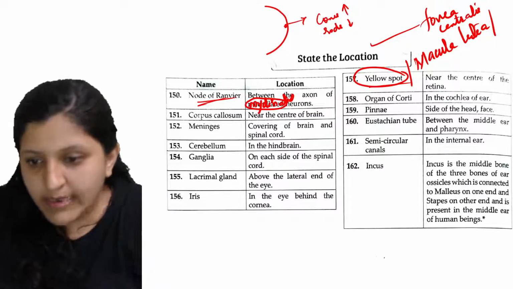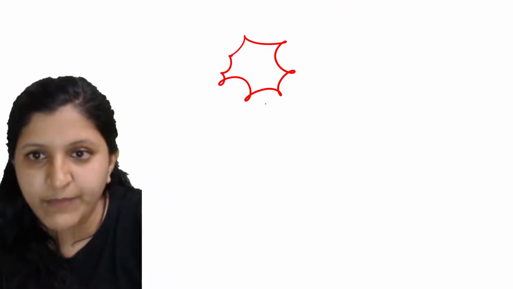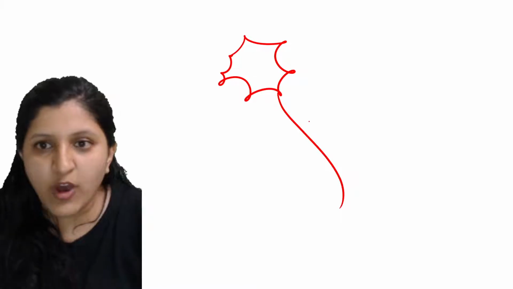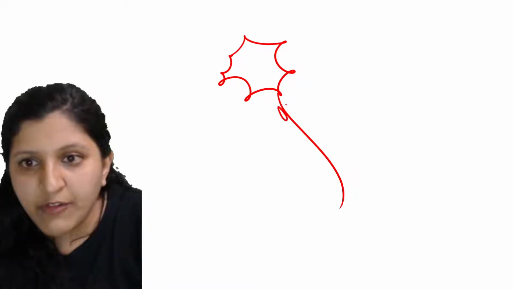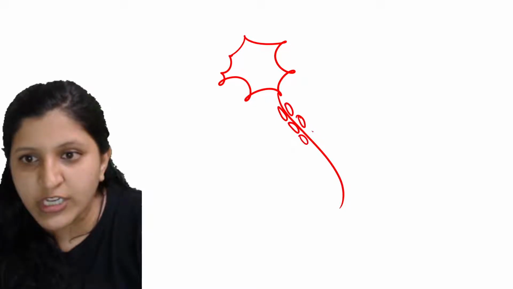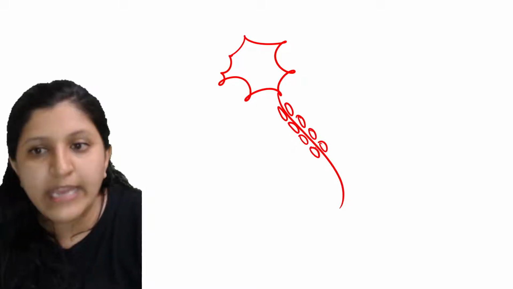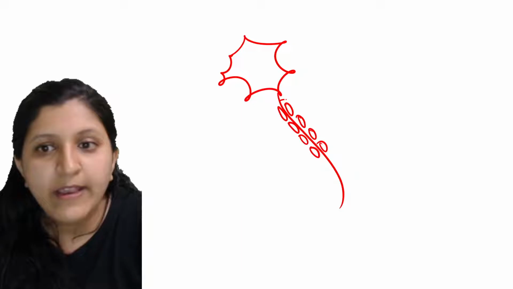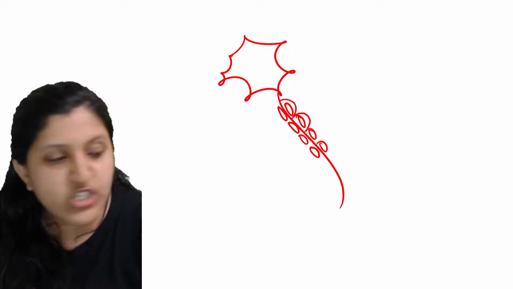Now I'll just draw it and explain. Let's say this is a cell body, and this is an axon. Here you can find the myelin sheath. Covering this myelin sheath, what do you find? There is a neurolemma covering the myelin sheath.